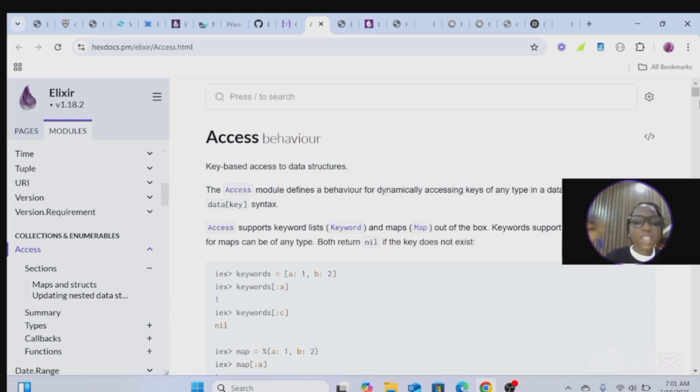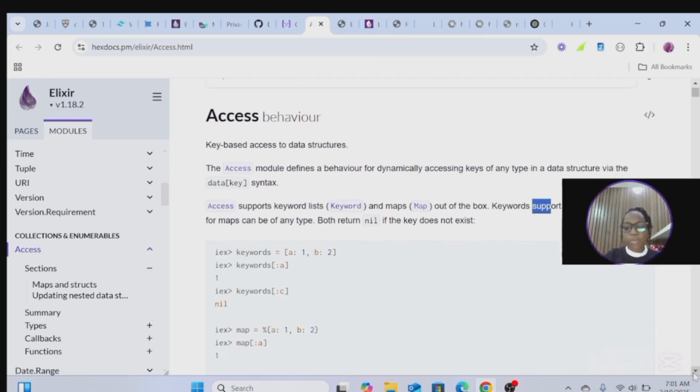We said last time that when we're talking about keyword, we have key and value, and the key must always be an atom. But a map can have keys of any type. It can be an atom, a string, or an integer.